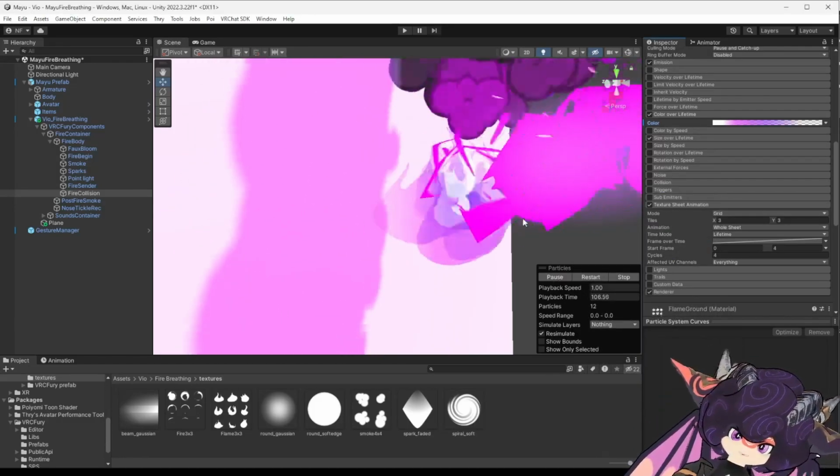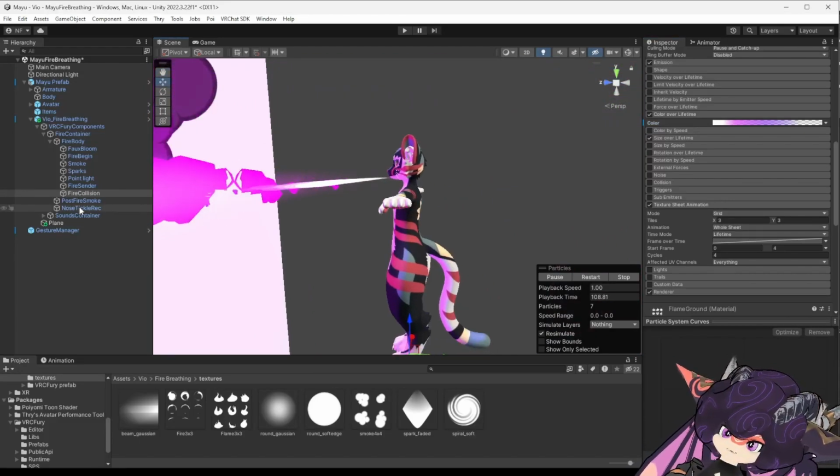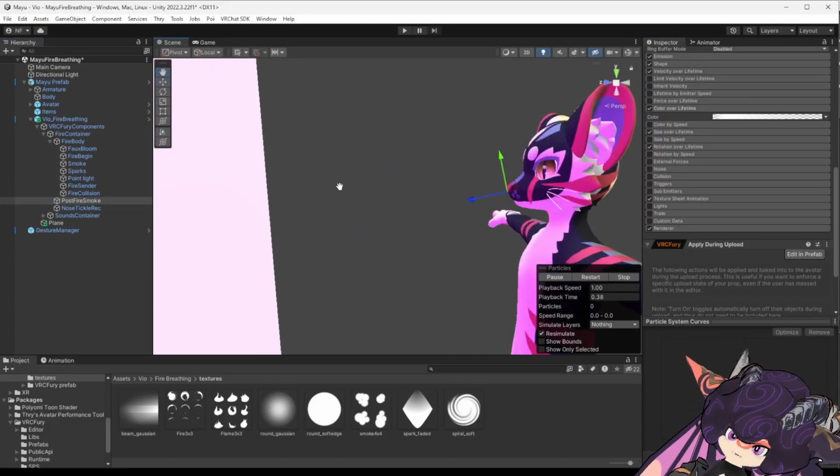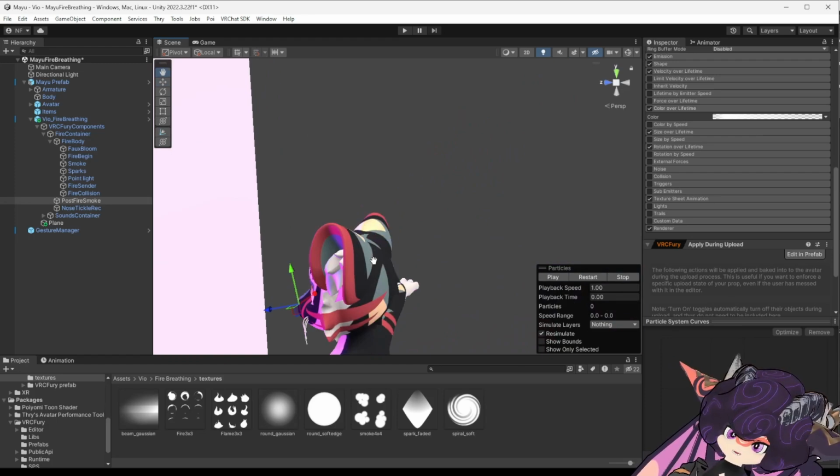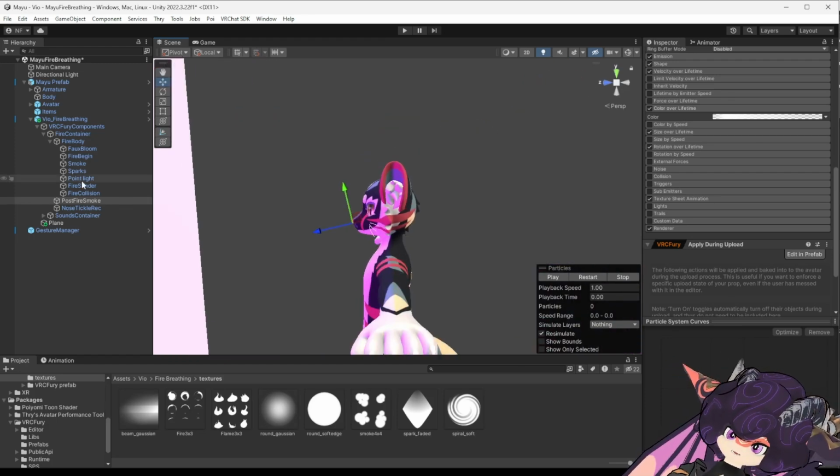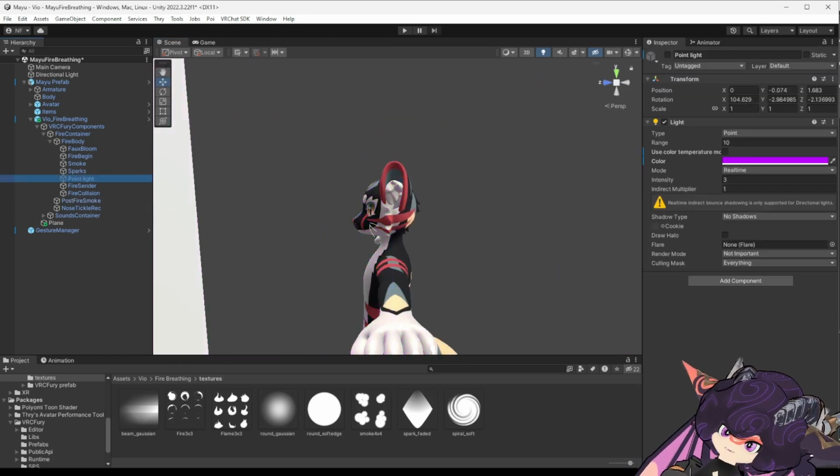And there's smoke that comes out of the face after you're done breathing fire. It's this system right here. I just keep it neutral since fire isn't reflecting it at that point. Just remember to turn the point light back off.